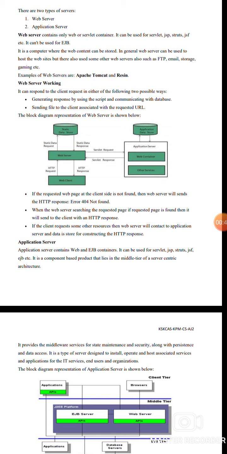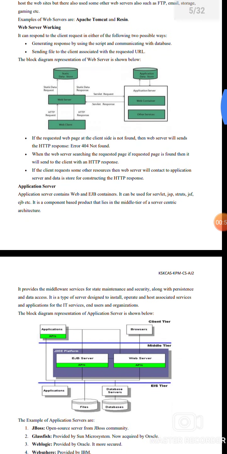In general, the web server can be used to host the website, but it can also be used to handle some other services such as file transfer protocol, email storage, gaming, etc. Examples of web server are Apache Tomcat and Resin. In working, the web server can respond to the client request in either of two possible ways: generate a response by using a script communicating with a database, or send a file to the client associated with the requested Uniform Resource Locator.